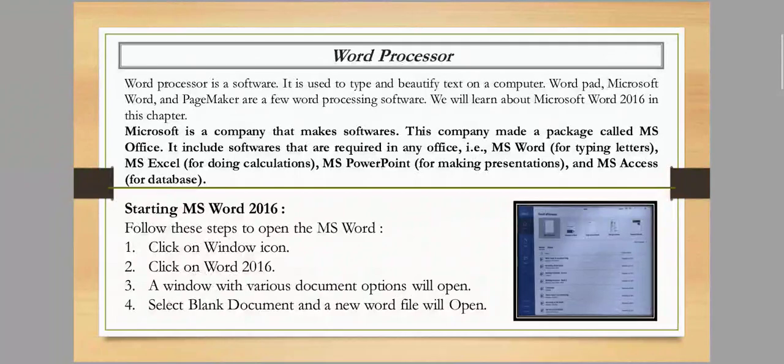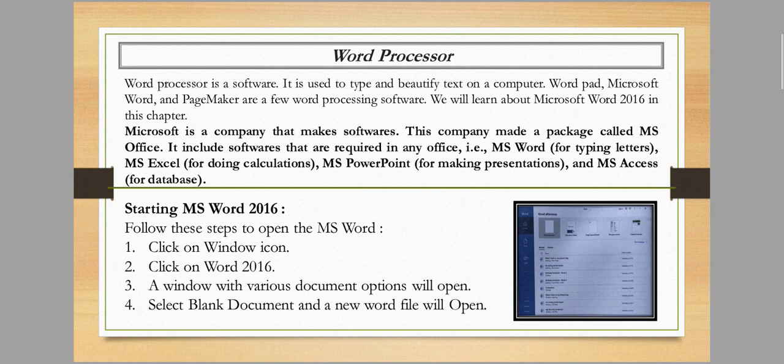First of all, we need to know what is a word processor. A word processor is a software. It is used to type and beautify the text on a computer. That means when we want to create some document, we need word processor software, which is used to create any type of word document, and it is also used to beautify the text on a computer.